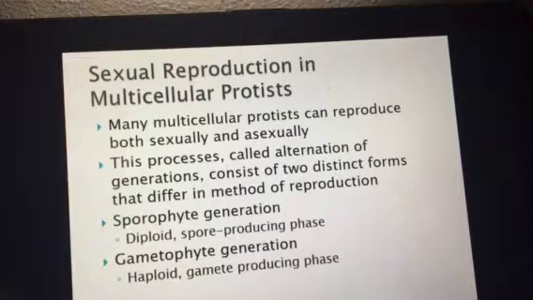And when the gamete, or the haploid cell, is produced, it will seek out another haploid cell to become fertilized to make a diploid offspring. The spores, or the sporophyte generation, can land and then produce a whole organism from there. We'll typically see these in the plant-like protists. They'll go through this alternation of generations. We also see this alternation of generations occur within plants as well.